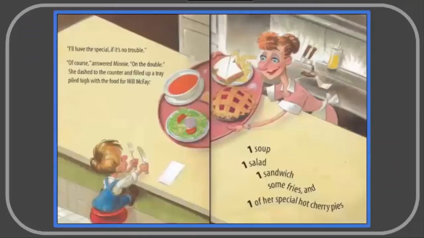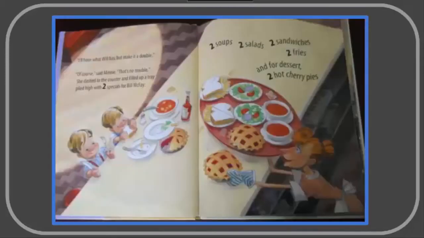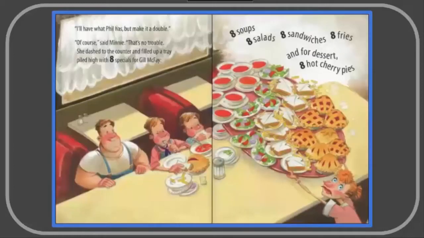As the story unfolds, the McVeigh boys are hard at work, but they smell the food cooking at Minnie's Diner. The youngest boy went to the diner first and ordered the special. The older brother, who is twice the size of the younger brother, ordered double. This pattern continues as the bigger brother joins the youngest for lunch.